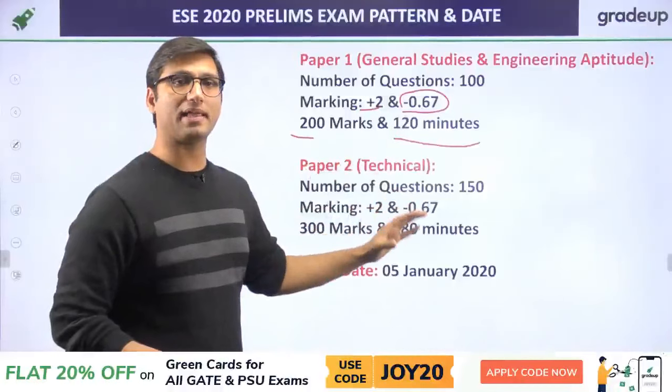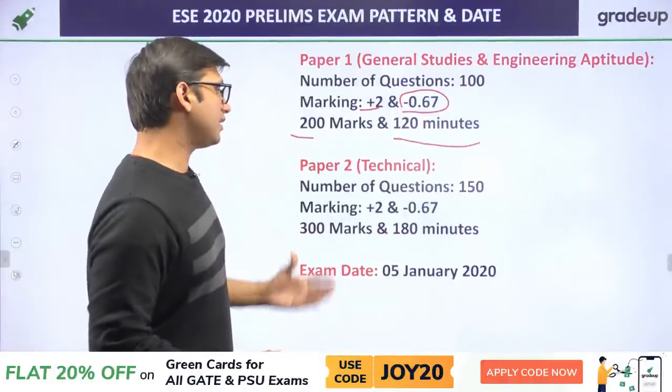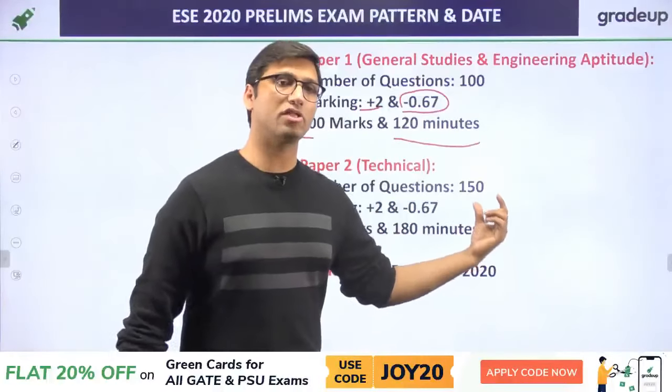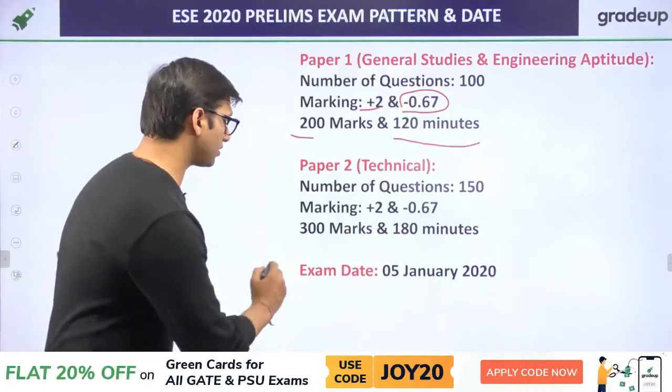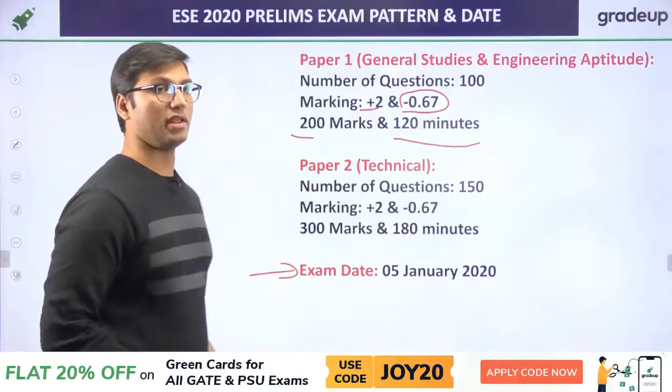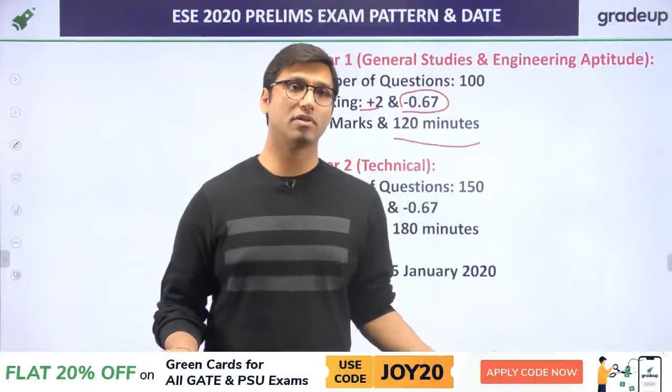Paper 2 will be purely technical. In the technical paper we will have 150 questions. Each question carries 2 marks, so total 300 marks. And the date of the exam is 5th of January. So I hope you already know the date of the exam.